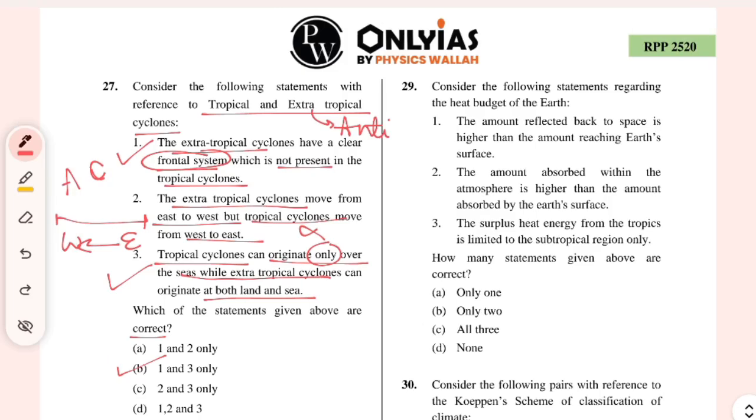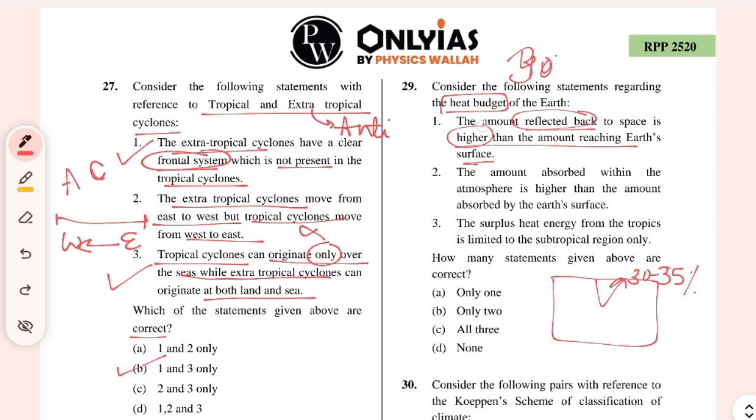So coming to question number 29, consider the following statement regarding the heat budget of the earth. The amount reflected back to the space is higher than the amount reaching the surface. What do you say? Is the statement right? I think from the NCERT diagram which we study, roughly 30 to 35% is directly sent back to the space, right? In the above question, we even studied 30%, right?